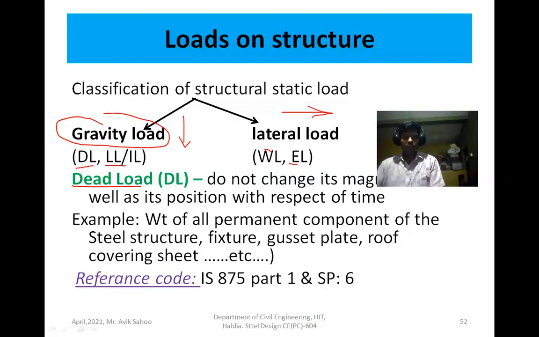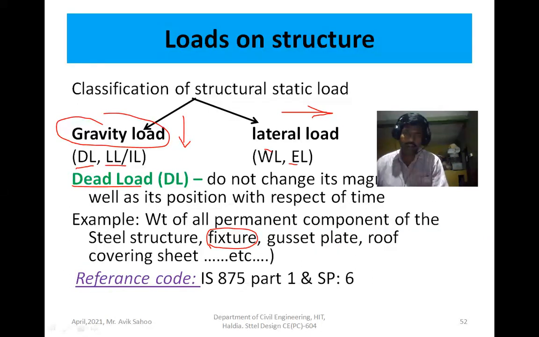The self weight of the structure is considered as a dead load, and also the fixtures. The fixtures are used to connect the steel members. What are the fixtures? Fixtures are basically bolt, rivet, and welding, which are used to join the members.